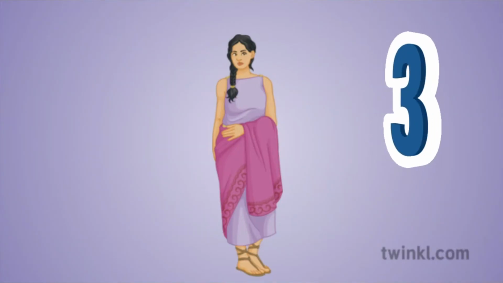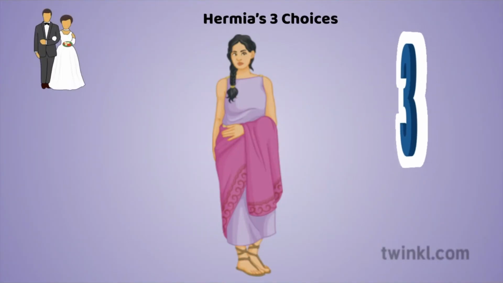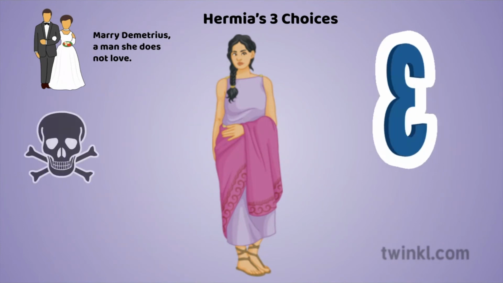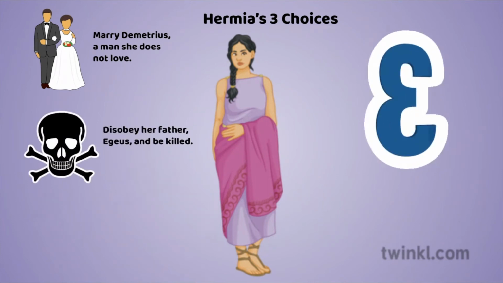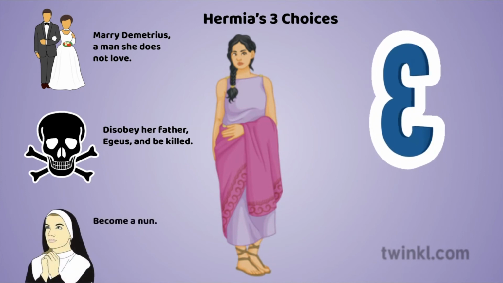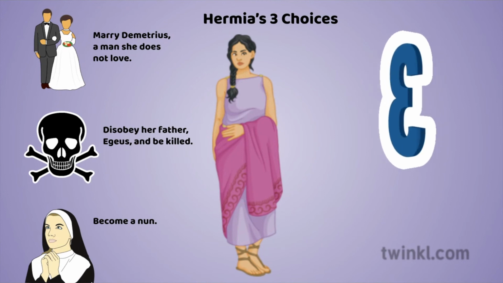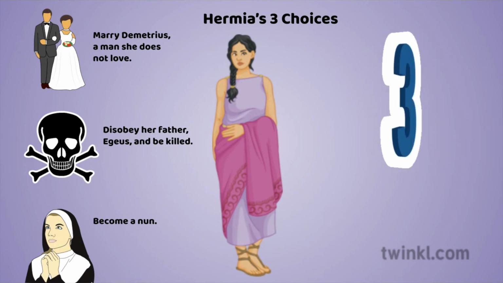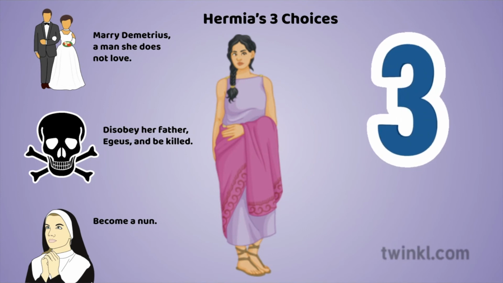Okay. So again, these are Hermia's three choices: marry Demetrius, a man she does not love; disobey her father Aegeus and be killed; or become a nun. And we all know that she doesn't decide to do any of those. She decides to run away with Lysander to the woods. Right? That's basically what happens in scene one.